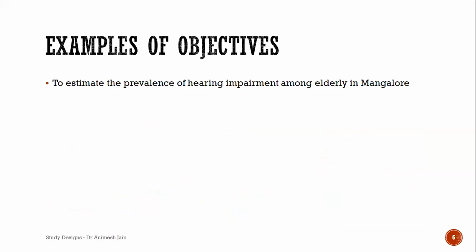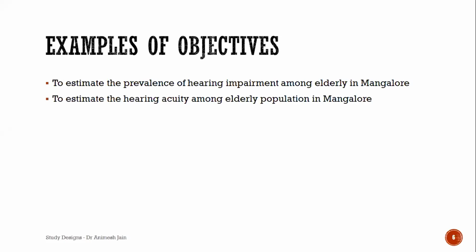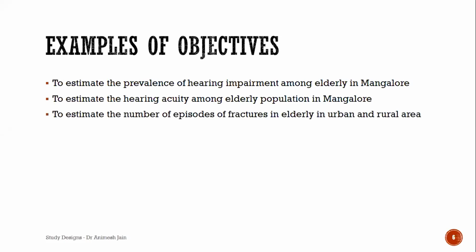Now, I would like to know the prevalence of hearing impairment among elderly people in Mangalore. This could be one of my objectives for a study. Here I'm trying to quantify the problem. Or I'm trying to look at the hearing acuity among the elderly population in Mangalore. So that could be another thing. Or to estimate the number of episodes of fractures in the elderly in urban and rural areas.